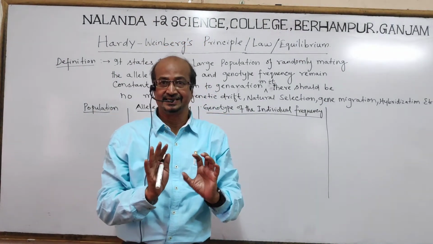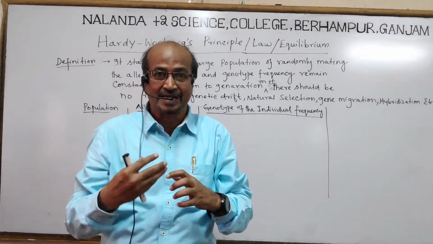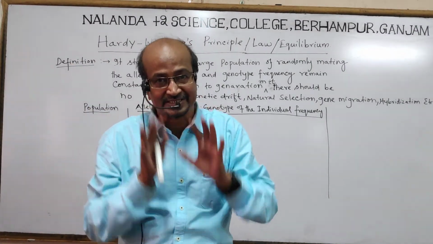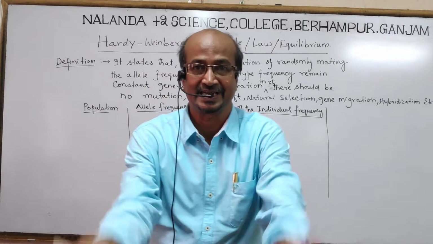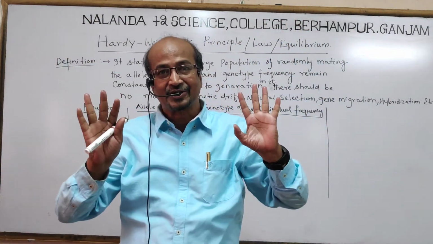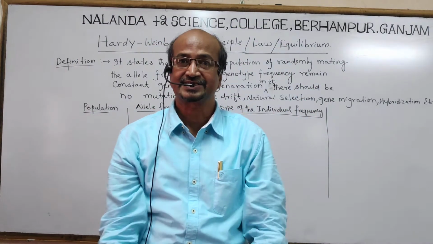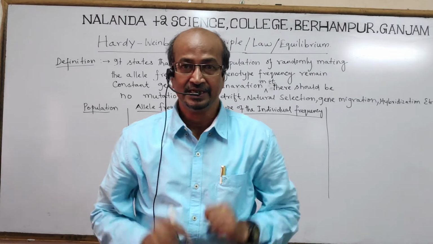Their character, meaning allele, and their genotype, the genetic constitution, remain constant from generation to generation. That means they don't change. Whatever character was there before remains constant.